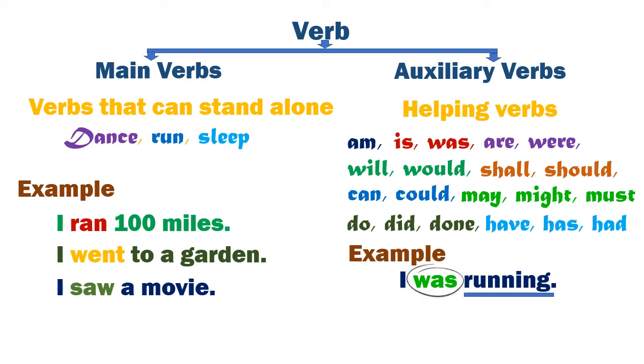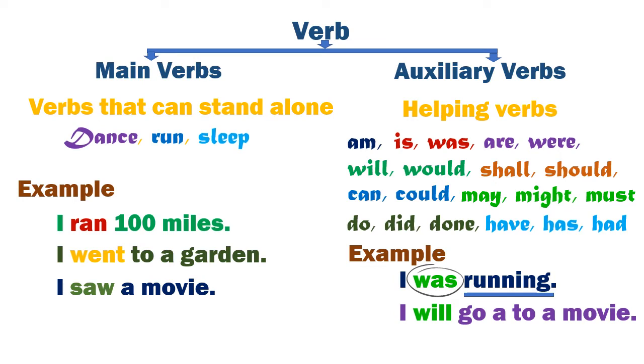Because the word was is used. We use was only to refer to the past. So the word was helps the verb running to show the tense. That's what helping verbs do. They help the main verbs to show tense in a sentence. Now do you understand? Let's take a look at another example.